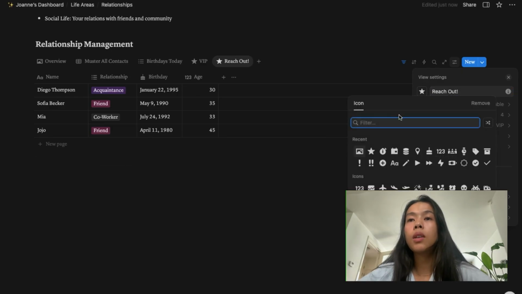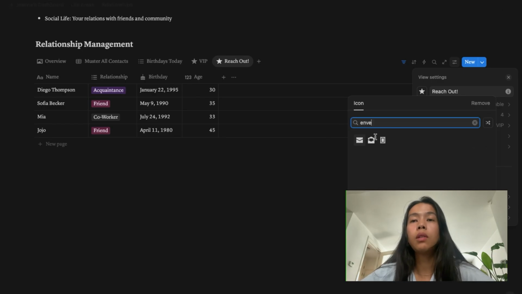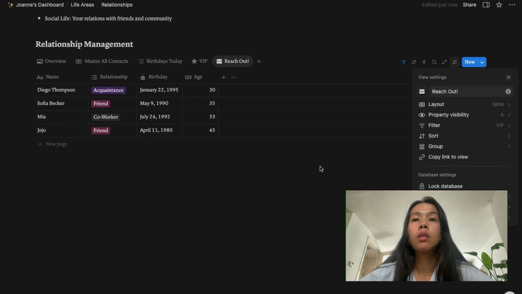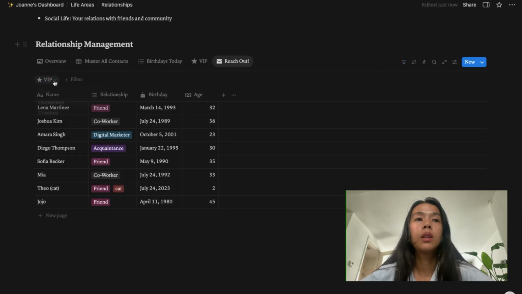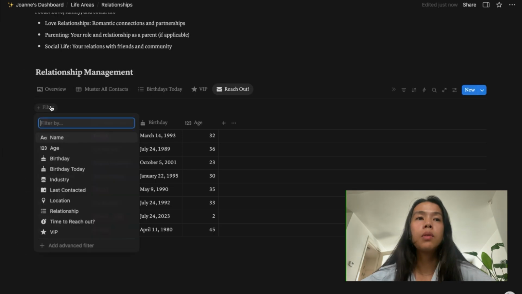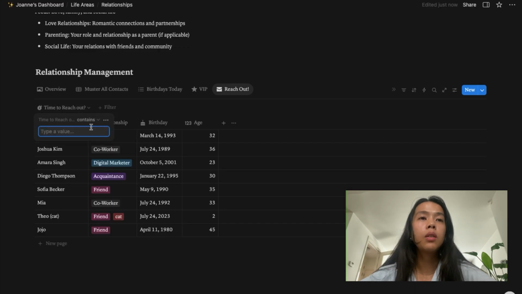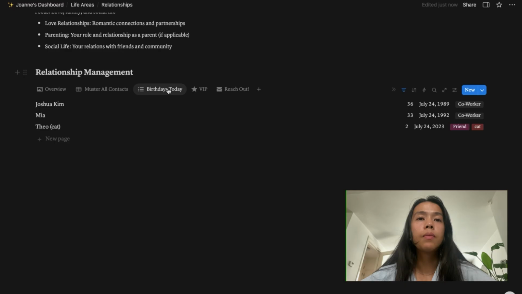And then we're going to envelope. And I want to filter. Clear. I'm going to delete the filter. I will use the filter: time to reach out contains this word here.